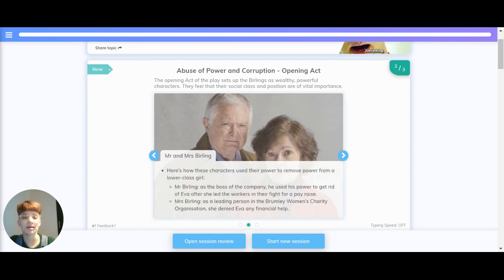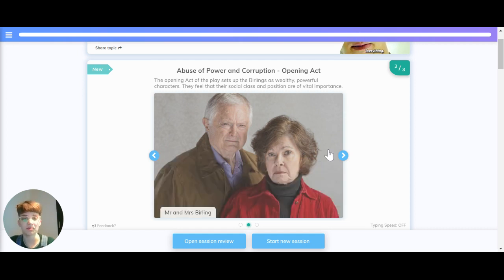Mr. and Mrs. Burling use their power to remove power from Eva Smith. Mr. Burling, as the boss of the company, used his power to get rid of Eva and led the workers in their fight for a pay rise. Mrs. Burling, as a leading person in the Bromley Women's Charity Organisation, denied Eva any financial help when she came to her.